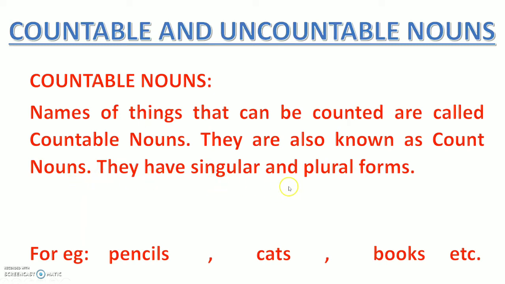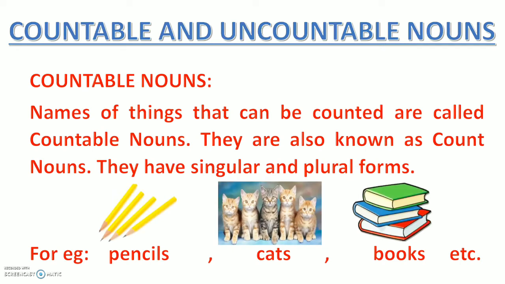And they have singular and plural forms. As we studied in the previous video, all the singular and plural forms we studied were of count nouns, countable nouns. For example, pencils. Can you see pencils in the first picture? There are 4 pencils, we can count them. There are 5 cats in the second picture. 3 books are there in the third picture. These are all examples of countable nouns.